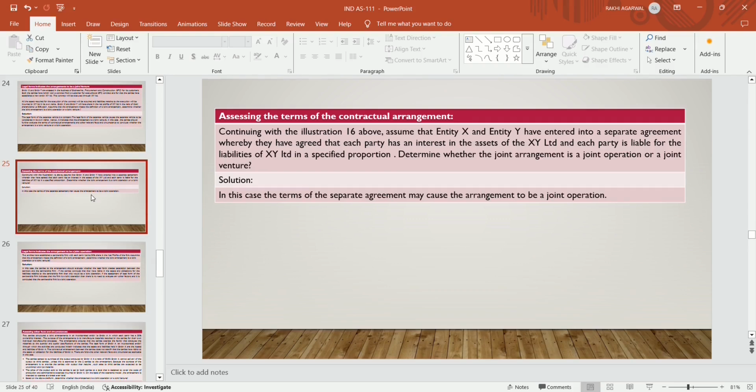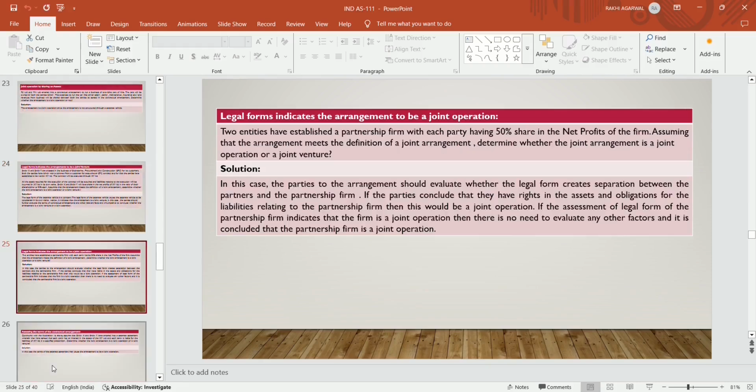Though it's a case of joint venture, still the other facts indicate that they have interest in the assets and liabilities of the separate legal vehicle. So it's a case of joint operation. Legal form indicates that the arrangements to be a joint operation.